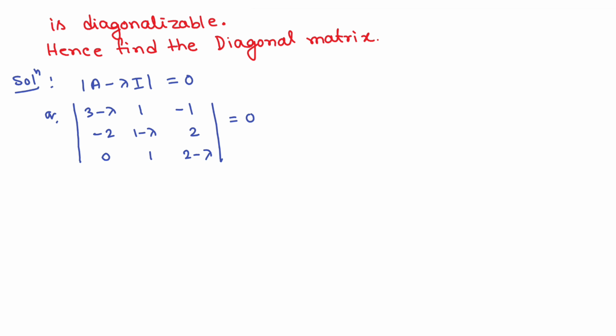Now solve this equation. So 3 minus lambda into 1 minus lambda into 2 minus lambda minus 2.